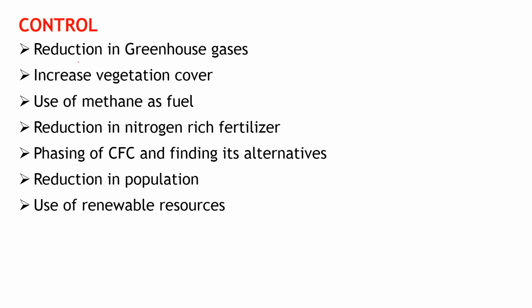So how to control this global warming? Basically, as greenhouse gases are responsible, we have to try to reduce the greenhouse gases. Increase vegetation cover, because plants are the major sink of carbon dioxide. Then use methane as a fuel. Methane is responsible for global warming, so if we can trap it and use it as a fuel, then it is beneficial to us.